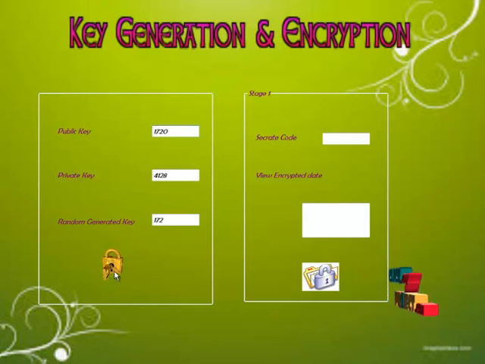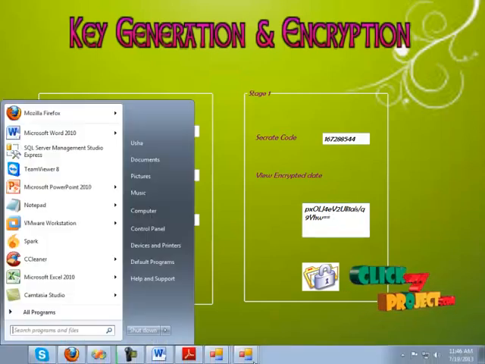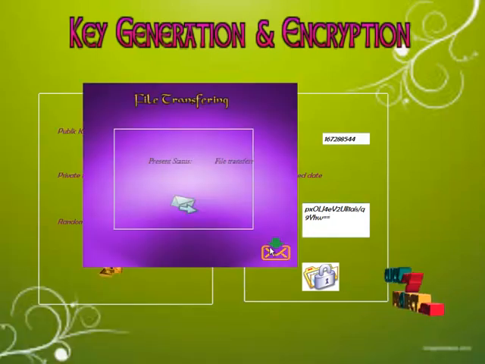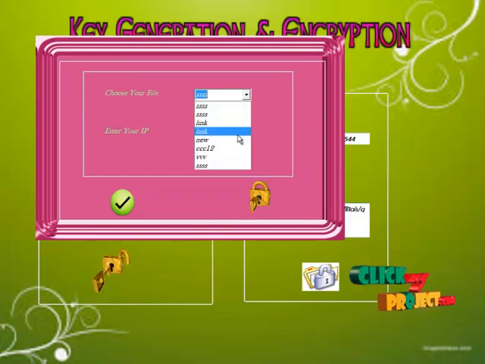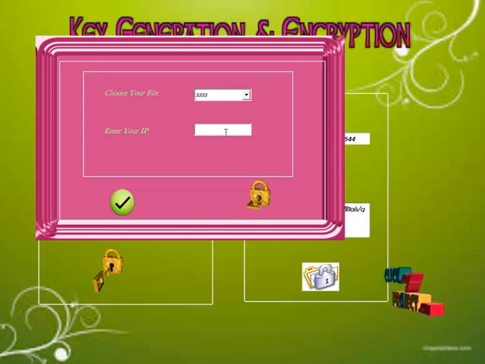For that particular process, now I have generated the public key, private key, and the randomly generated number. Now this request will be transmitted to one particular client who is either a building area network or a home area network. That is, a secret key will be given, and the information they have produced will be in an encrypted format. Now I am going to enter the user premises by clicking on this button, and I select the file name and an IP address which I am going to get processed, and I am just clicking on my validation process, the valid users.